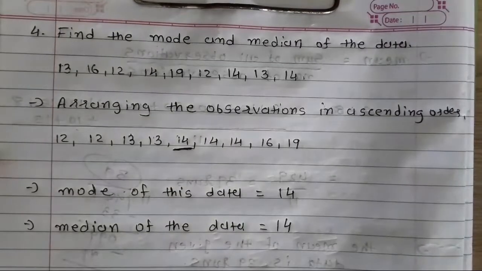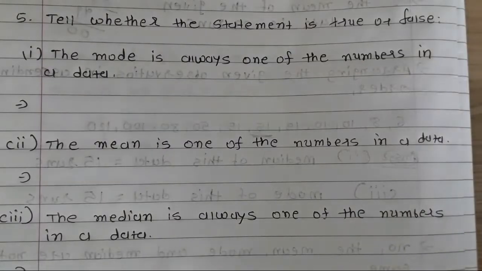So question over. Now the last question, fifth question: tell whether the statement is true or false. The first statement is, the mode is always one of the numbers in the data. So the question means to say the mode which we are finding is always in that data.